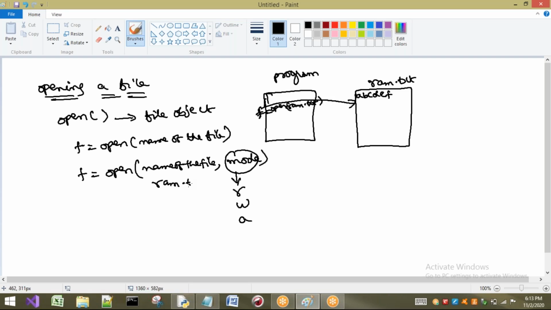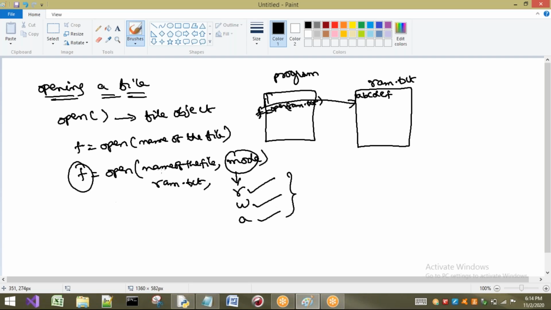For example, ram.txt is there here. So for which purpose are you opening this file? For reading purpose, or second option for writing purpose, or for appending purpose. There are generally three modes: read, write and append. We can use any of these modes on this file object.